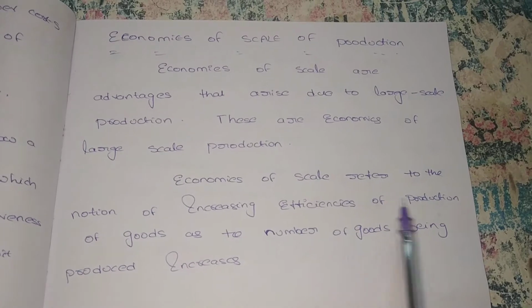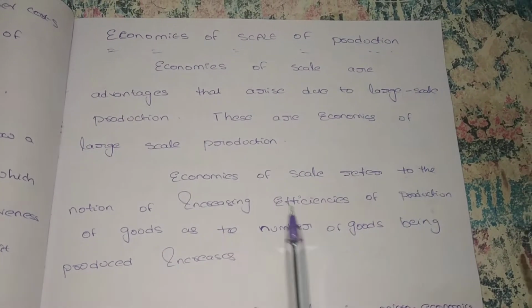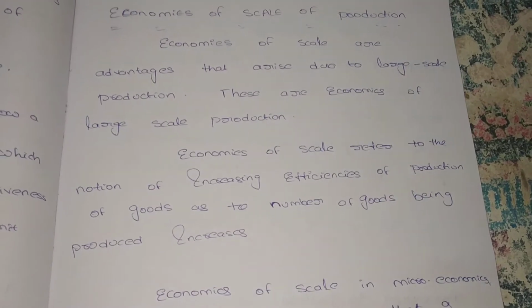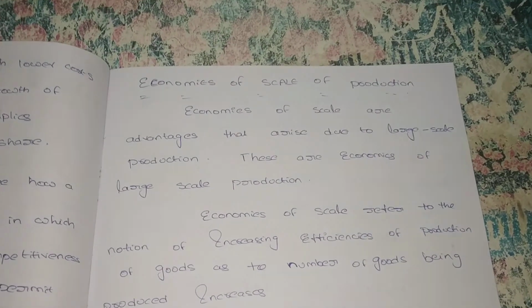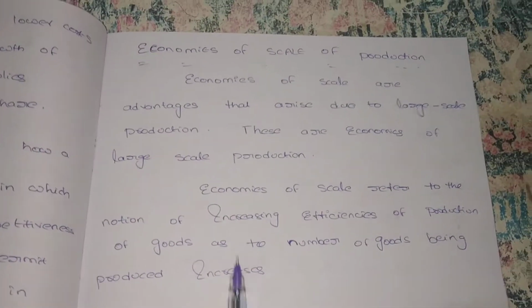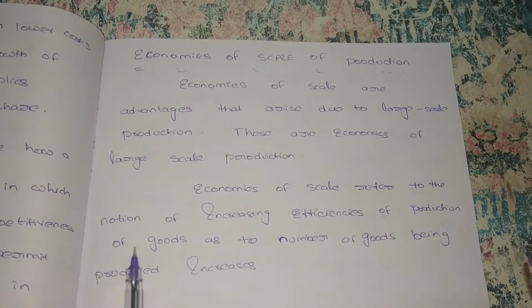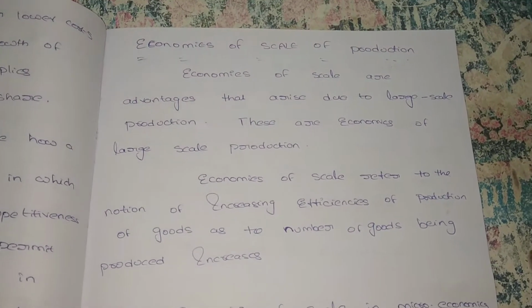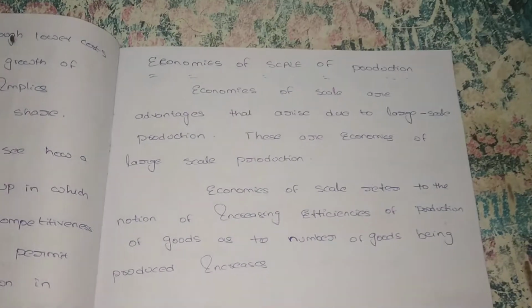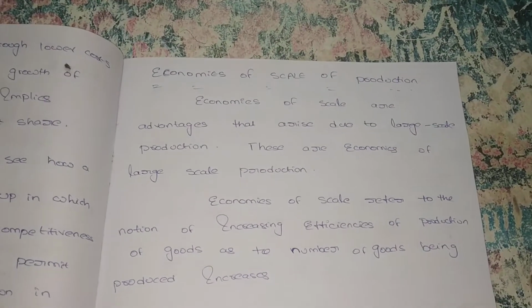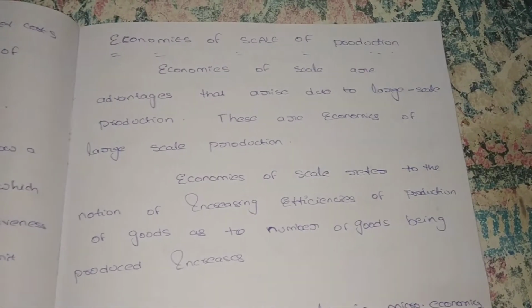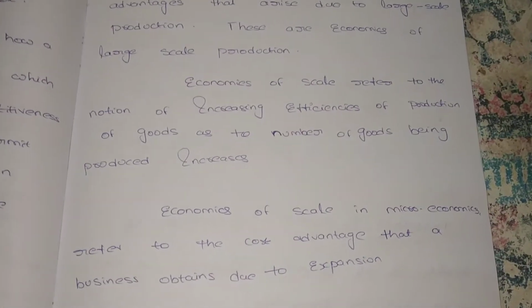Economies of scale refers to the notion of increasing efficiencies of production of goods as the number of goods being produced increases. Means these economies of scale show how much production we can increase based on our inputs. We have to increase efficiency. Notion means changes. Based on these input changes, how much we can increase our production as the number of goods being produced increases.